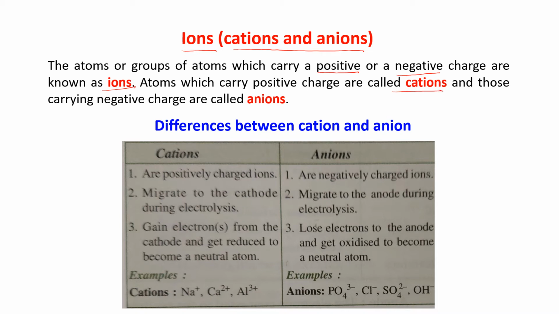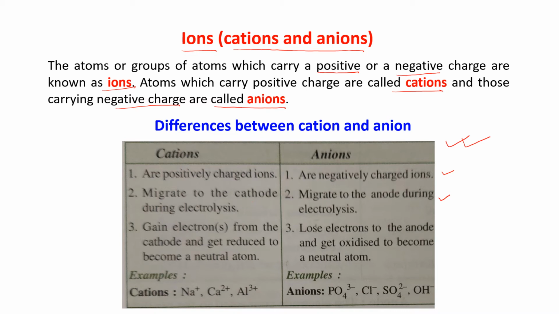And those carrying negative charge are called anions. Now let us see the differences between cation and anion. Cations are the positively charged ions and anions are the negatively charged ions. Cations migrate to cathode during electrolysis. Anions migrate to anode during electrolysis.